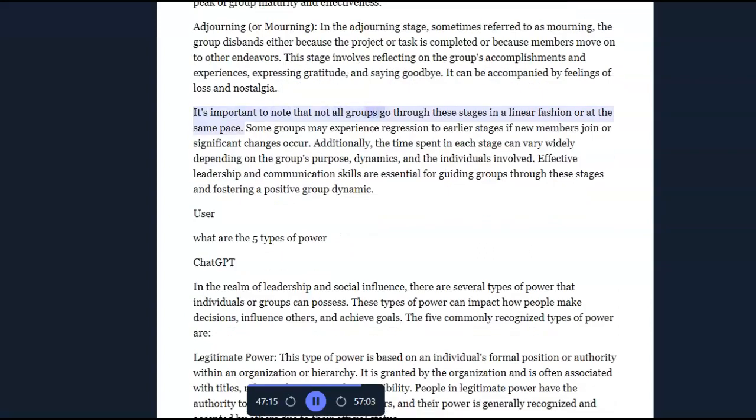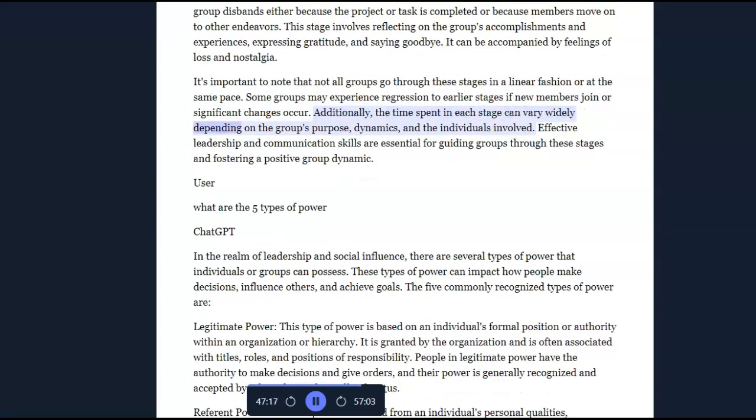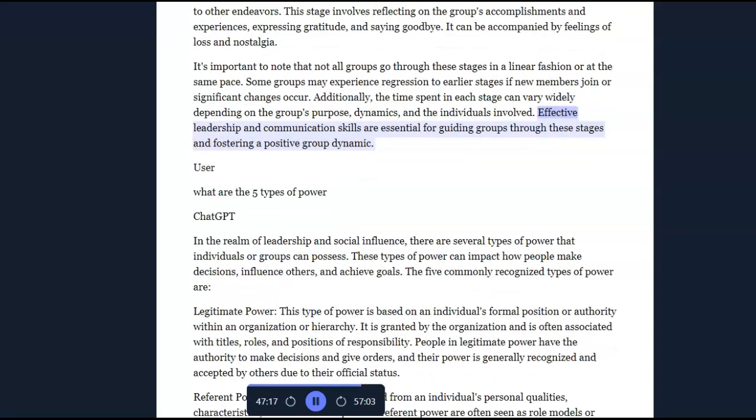It's important to note that not all groups go through these stages in a linear fashion, or at the same pace. Some groups may experience regression to earlier stages if new members join or significant changes occur. Additionally, the time spent in each stage can vary widely depending on the group's purpose, dynamics, and the individuals involved. Effective leadership and communication skills are essential for guiding groups through these stages and fostering a positive group dynamic.